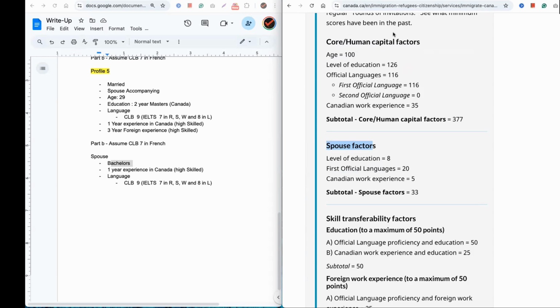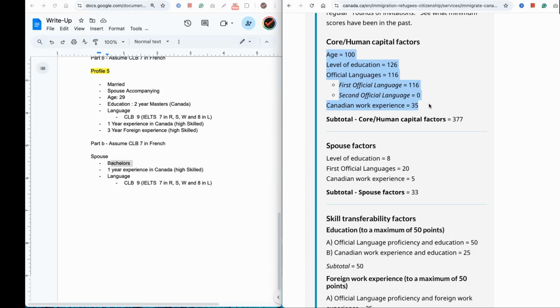Let's assume this is 100%, right? If the spouse is unaccompanied, all 100 points are based on the principal applicant. And if the spouse is accompanying, those 100 points get divided into, let's say, 80 versus 20, some ratio of that. Now the spouse has her own points, and the principal applicant will have his or her own points, but the total points out of which they will get the points is now lesser.